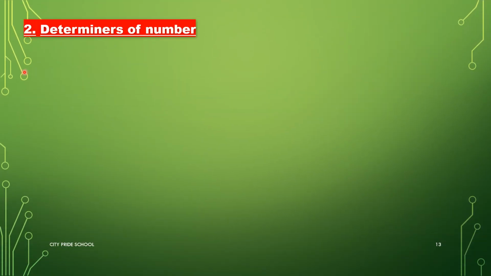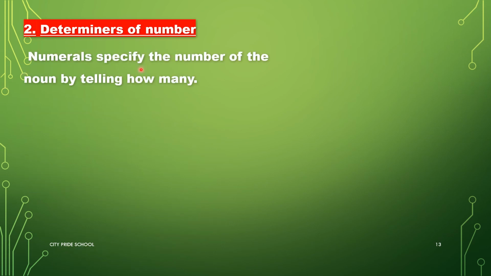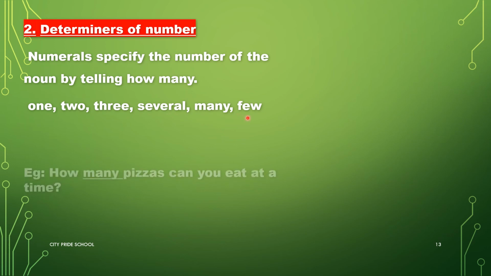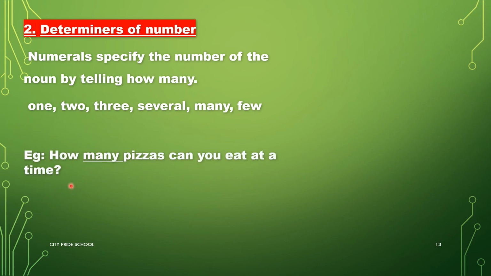Now, determiners of number are numerals which specify the number of nouns, and they answer the question how many. One, two, three, several, many, few. They are some of the determiners of number. Example, how many pizzas can you eat at a time? Many is a determiner of number because pizza is a countable noun.